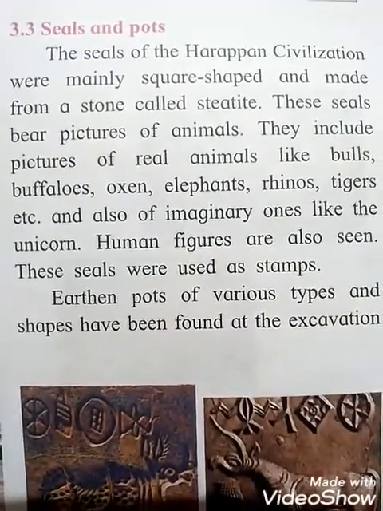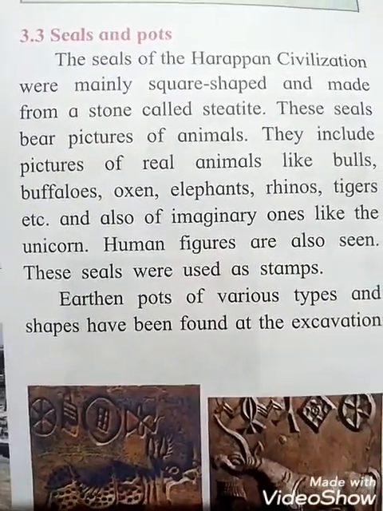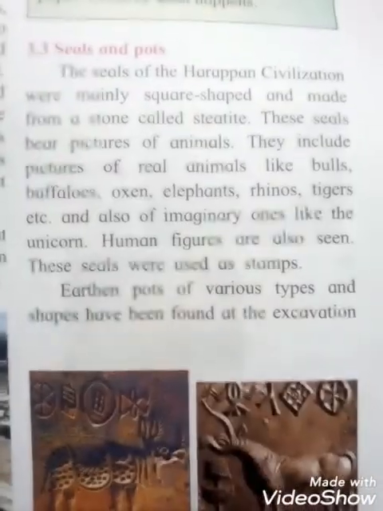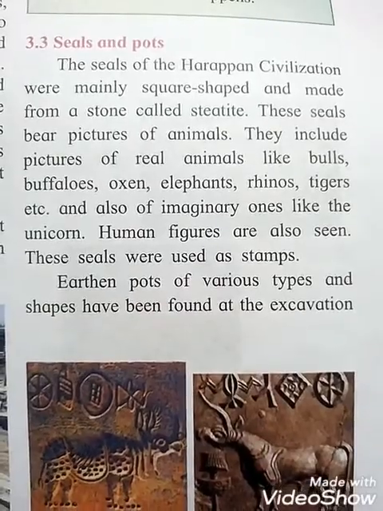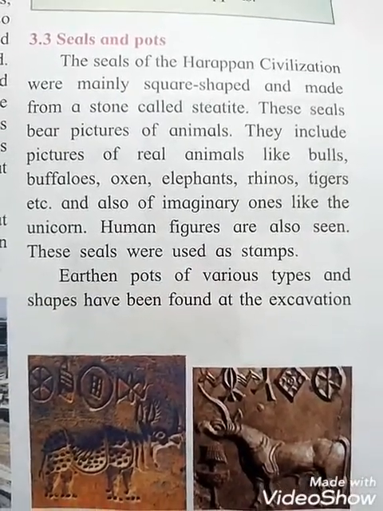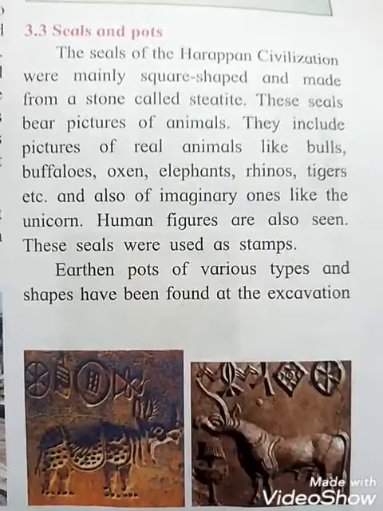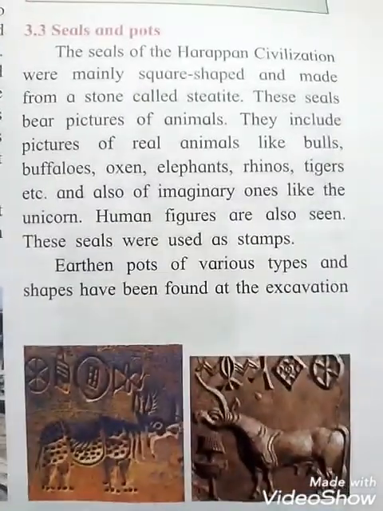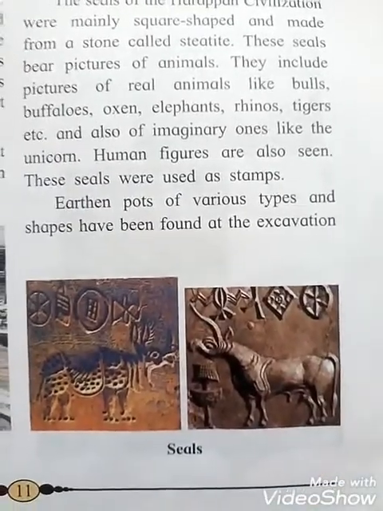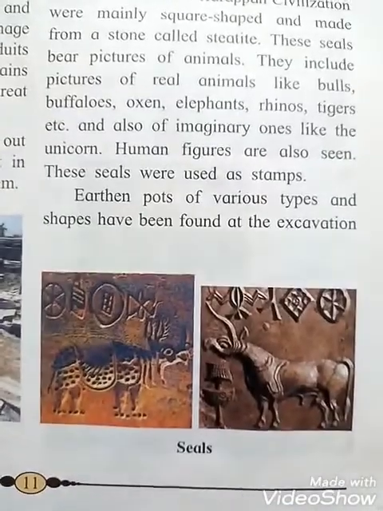These bear pictures of animals. They include pictures of real animals like bulls, buffaloes, oxen, elephants, rhinos, tigers, etc., and also of imaginary ones like the unicorn. And students, human figures are also seen. These seals were used as stamps. See the picture, animal pictures are shown here.